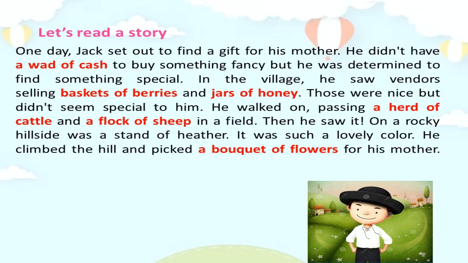One day, Jack set out to find a gift for his mother. He didn't have a wad of cash to buy something fancy, but he was determined to find something special. In the village, he saw vendors selling baskets of berries and jars of honey. Those were nice, but didn't seem special to him. He walked on, passing a herd of cattle and a flock of sheep in a field.